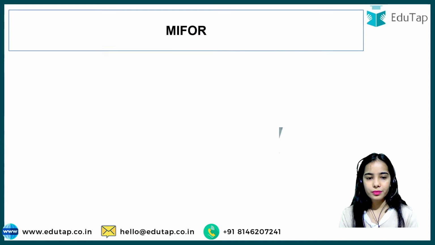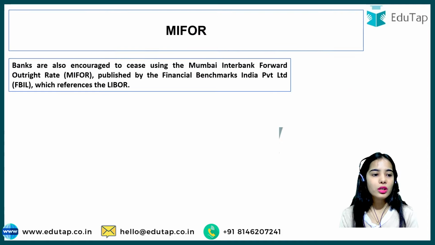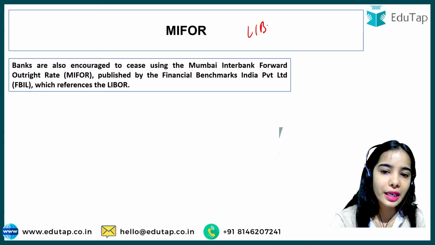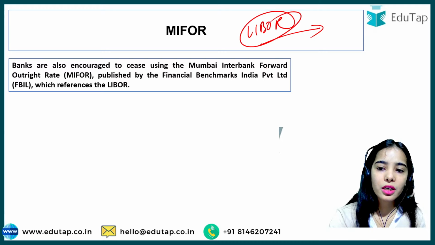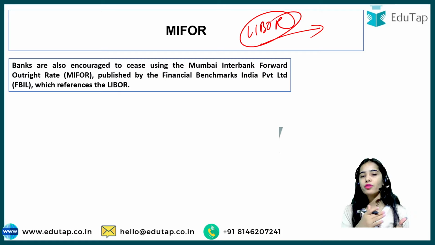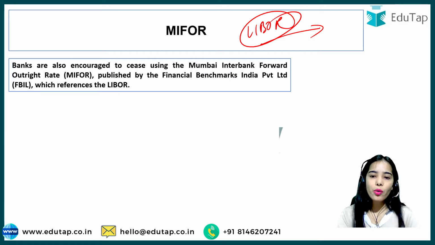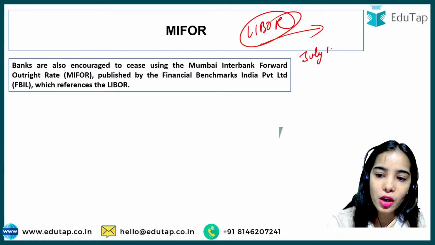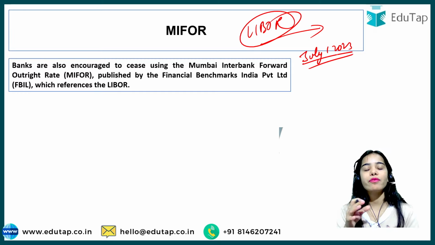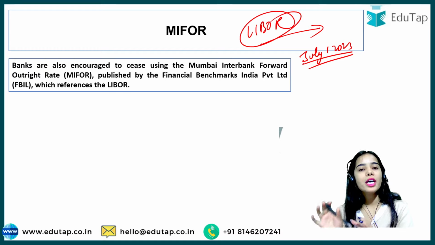Now coming to MIFOR. We have understood about Libor. Libor was creating problems, and that's why the whole world was phasing it out. In India also, since July 2021, the RBI has said that we have to move away from Libor, and now it has been said that from July 1, 2023, all the financial institutions and all the banks have to start using some alternative reference rate.